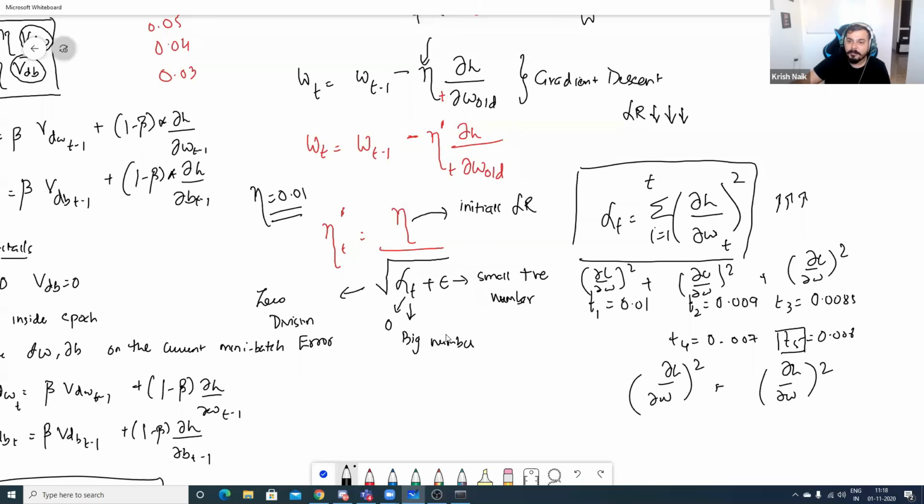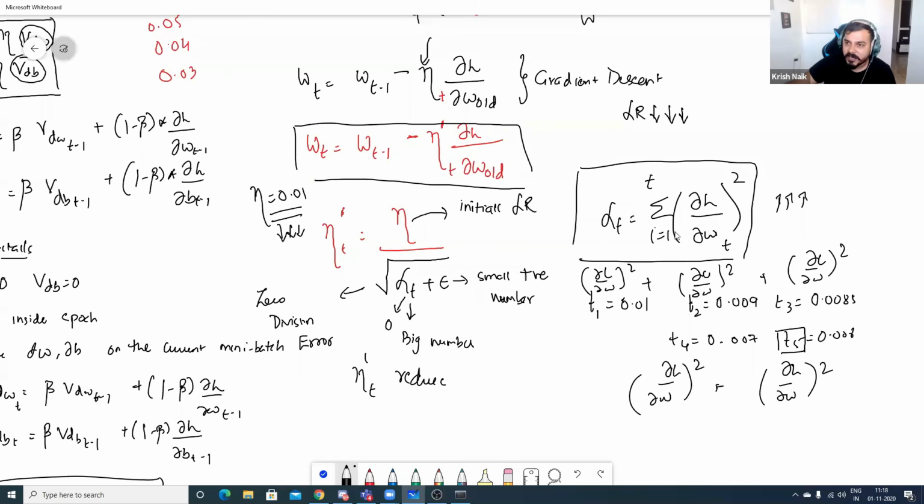When I divide by a big number, this value will get reduced. Then this updated value will get applied in the weight update formula. Consider it in this particular way, guys.